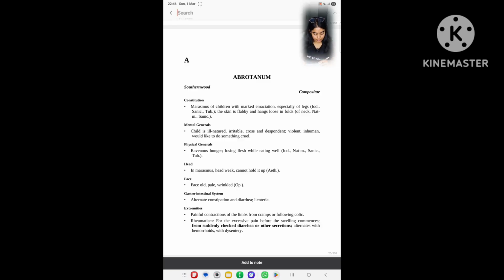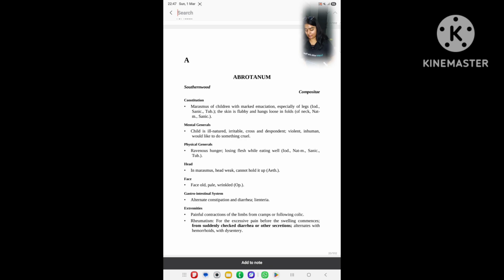Okay, the first point. Person of scrofulous diathesis with dark or black hair and eyes, a low cachectic condition with profound debility and great emaciation. Okay, he has written Abrotanum. You have to write page number 1 here. What is scrofulous diathesis? It means lymph node enlargement. And here in Abrotanum it is written especially of legs. With profound debility and great emaciation and scrofulous diathesis, this is the main of Iodum.